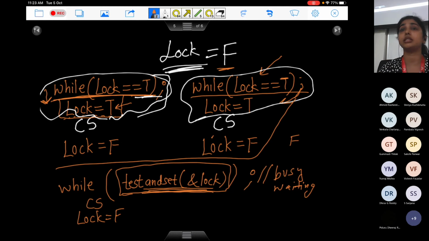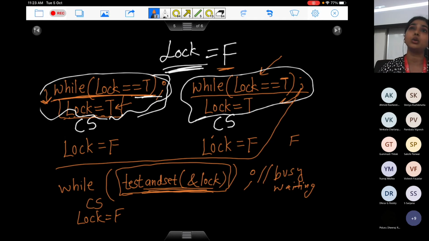So again, the same questions. Is there mutual exclusion here? Well, yes, we discussed, right? Based on the value of lock, only one process can enter into the critical section when lock is false. And then there is progress here. If there is no one inside the critical section, lock is going to be false. So any process who wants to execute can set it to true and execute.